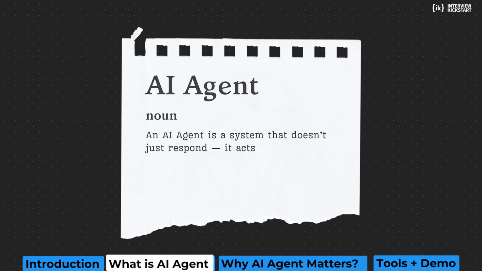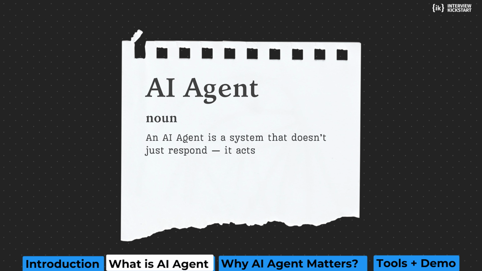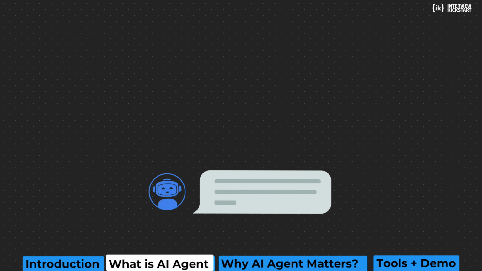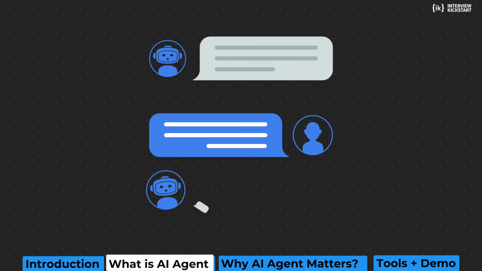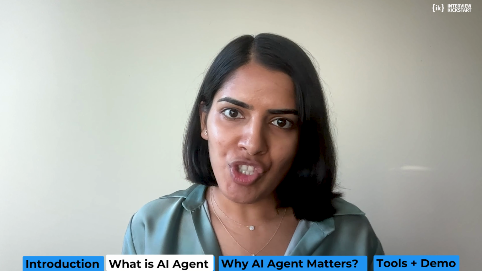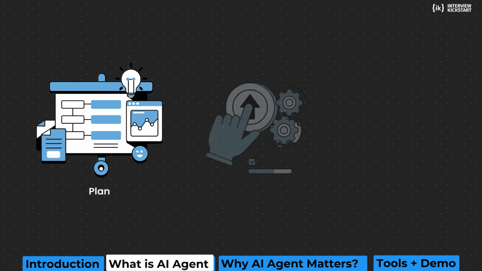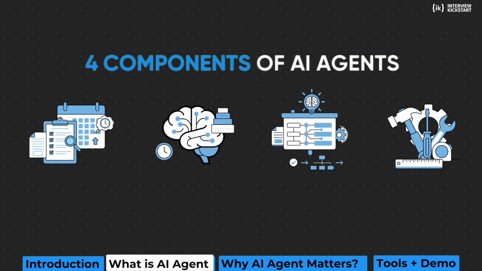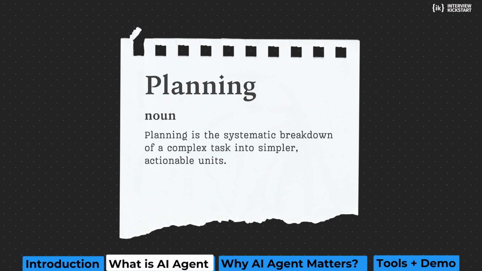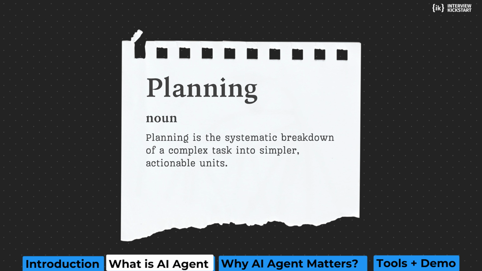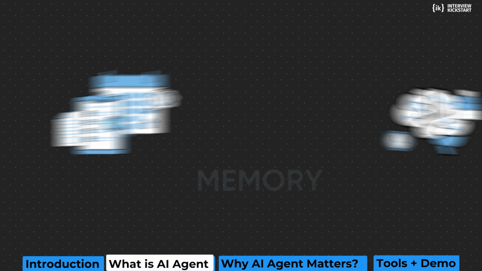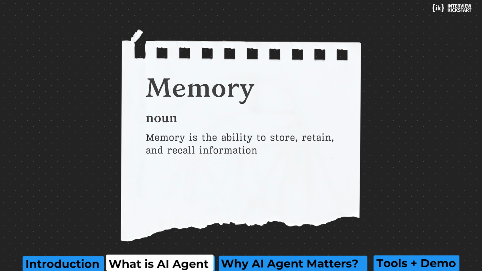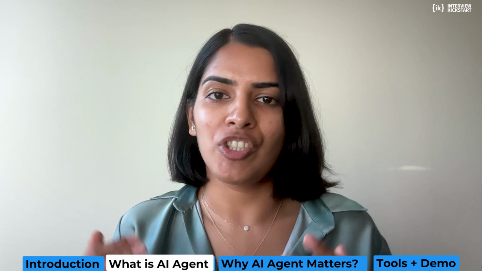An AI agent is a system that doesn't just respond, it acts. For example, if you go to a chatbot, you ask it a query, it gives you an answer. That's about it. But with an AI agent, it's able to plan, take actions, and also remember. There are 4 components to an AI agent. Planning is when it's able to break down a complex task into smaller pieces that it can work on. Memory is when it's able to remember the conversation, what has happened till now, and is able to take actions based on that.